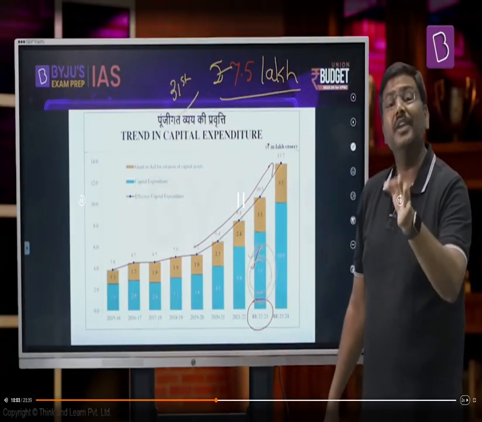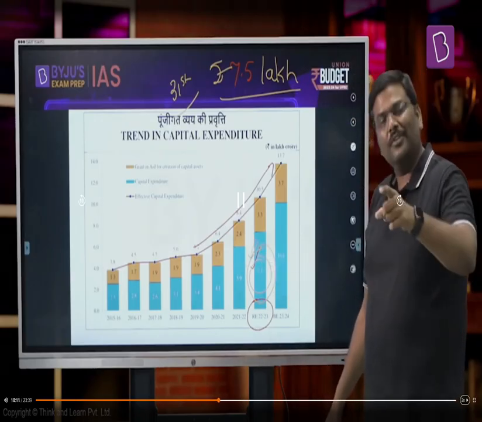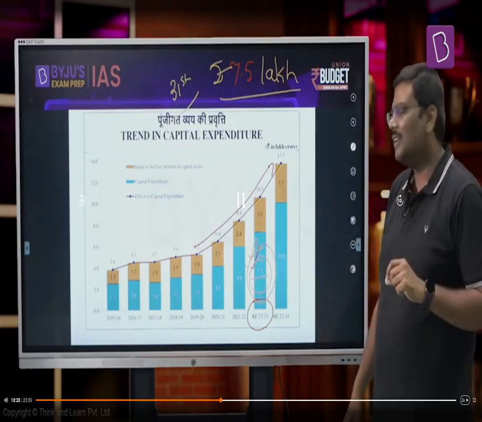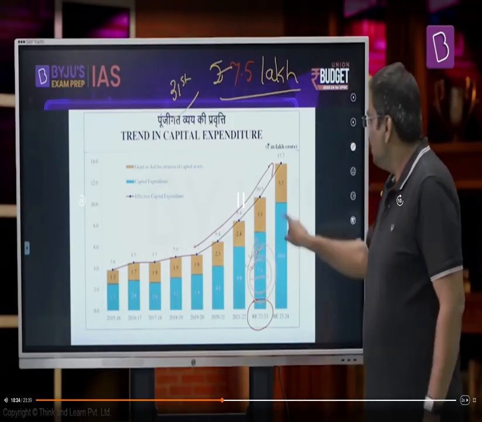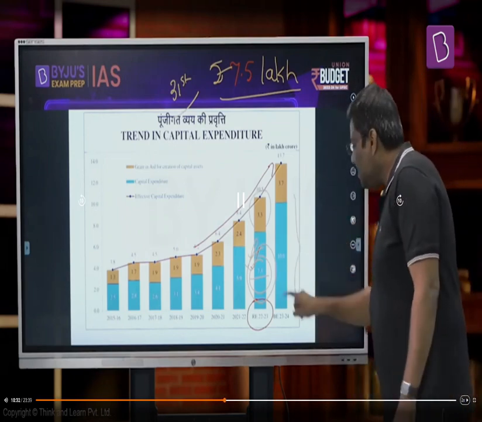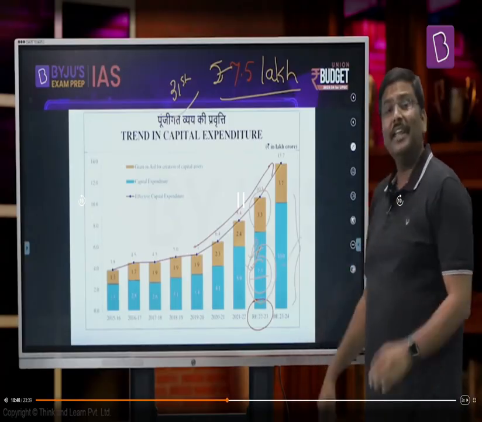Government of India has proposed 7.45 lakh crore rupees, out of which already 7.3 lakh crore rupees has been estimated, and after the end of the current financial year, I'm pretty sure it will be more than that, but that data you will get in the next year's budget. Now some of you will have a look at it and say, sir, you're saying 7.5, 7.3, etc., but there is one more number here, 3.3 lakh crore rupees. What is that? I'll tell you that, but before that, have a look at the budget estimates for the next financial year. The total capital expenditure that has been proposed, estimated by the government, is 10 lakh crore rupees.